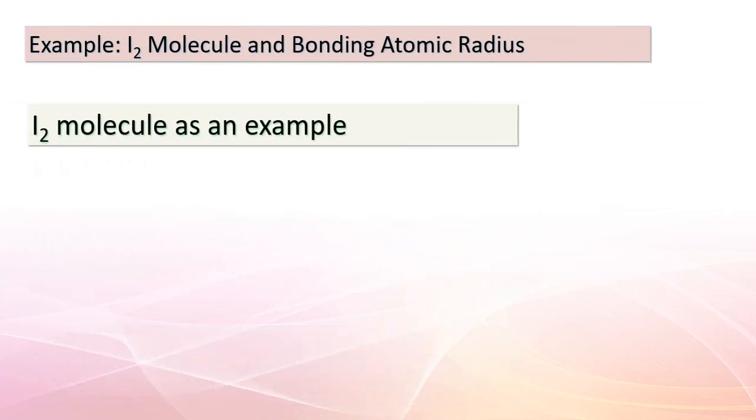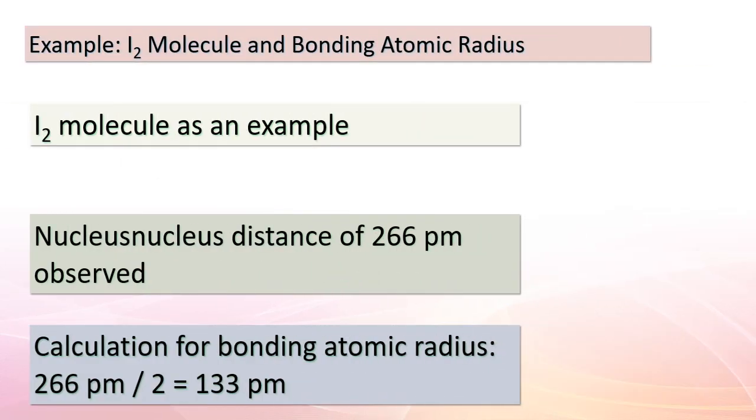This is an important concept, so let's dive in. Our example begins with the I2 molecule. Here, pay close attention to the nucleus-nucleus distance of 266 picometers. This measurement is crucial in our analysis. Now, this distance enables us to calculate the bonding atomic radius of an iodine atom within I2.